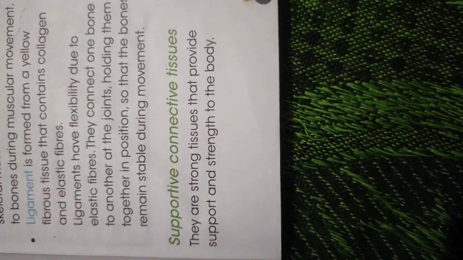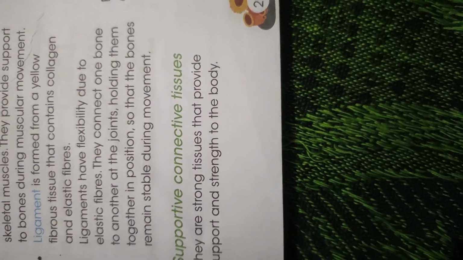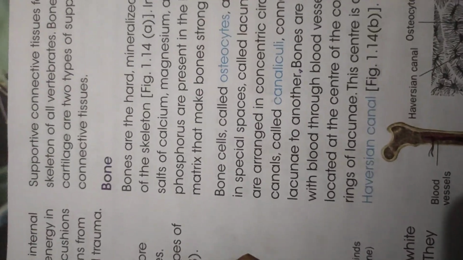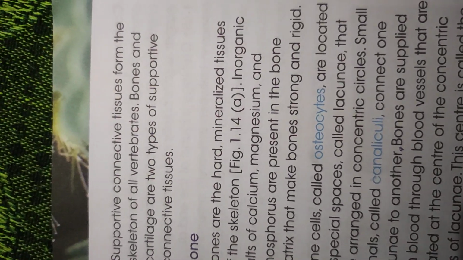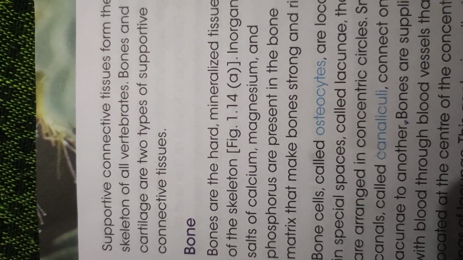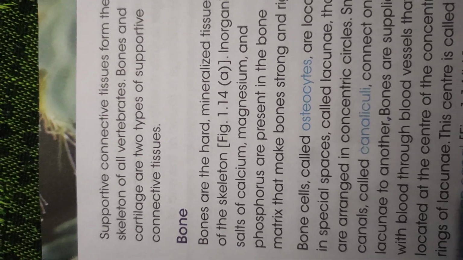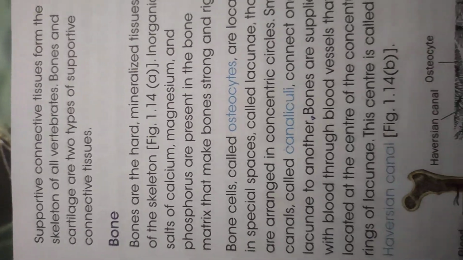Now another category is supportive connective tissue. They are strong tissue that provides support and strength to the body. Like we know that the main support of our body comes from the skeleton, and that is made up of bone. So bone and cartilage are the two types of supportive connective tissue. They give support and shape to the body. So let's start with the bone.